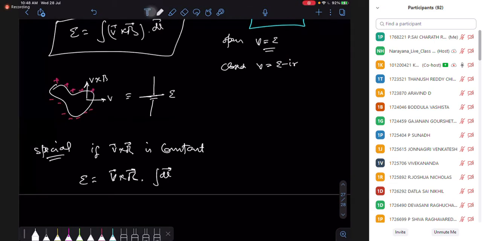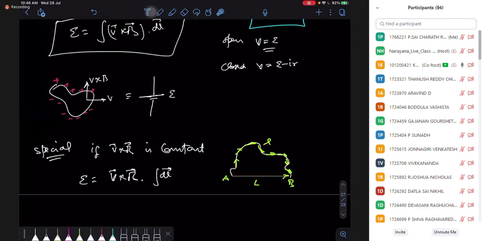Now what happens in this situation? Suppose I have a rod, and this is my wire. In this case, the total length does not matter. In the integration, what you are getting is this length only, the length AB. This is a vector integration. You take out this dl, dl, dl, dl. If you integrate all those small dl's, it is equal to the endpoints, or not? It's simply equal to my endpoints.